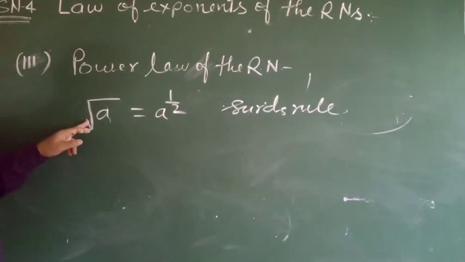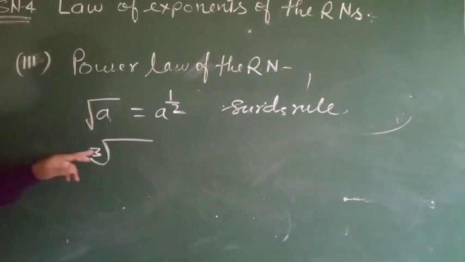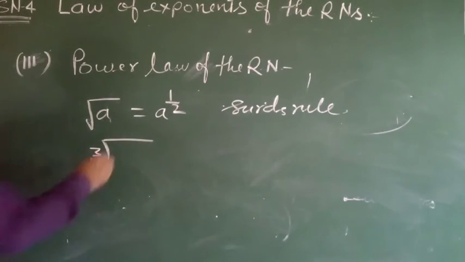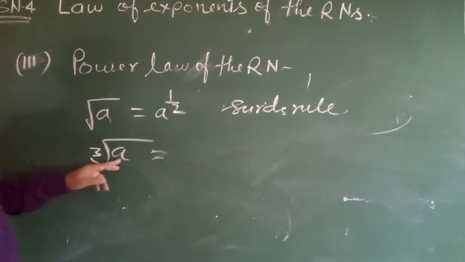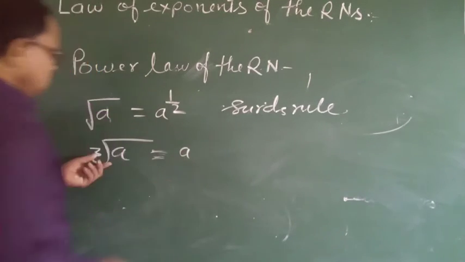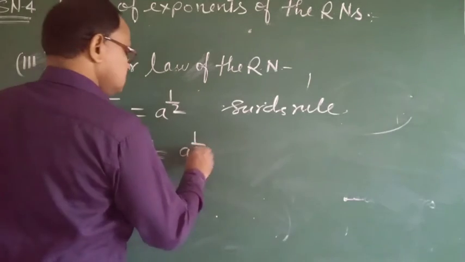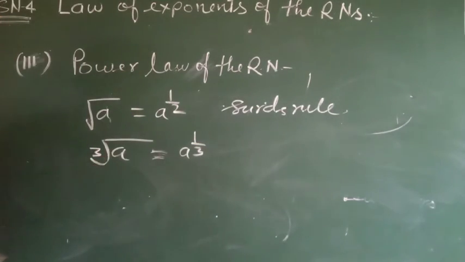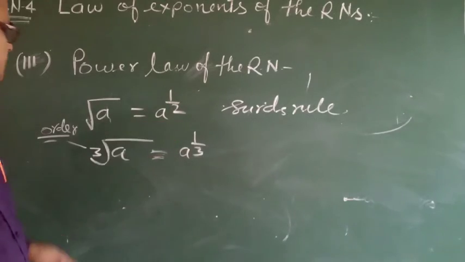Here the order is 2, which is hidden and not written, but here the order is 3, so it is the cube root of a. Here a to the power, in exponential form, the root finishes and we write in exponential form 1 by 3. 3 is the order. 3 is the order. Order means the power of the surds.